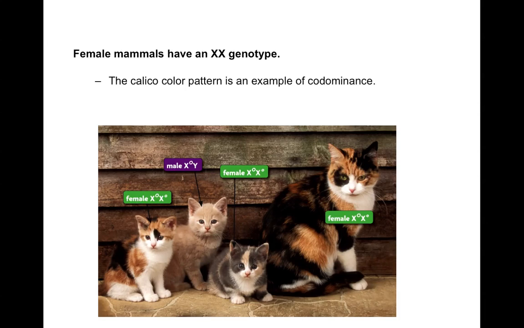Right, so like we said, this is an example of codominance. And it's on the X chromosome, so only the females can be calico.